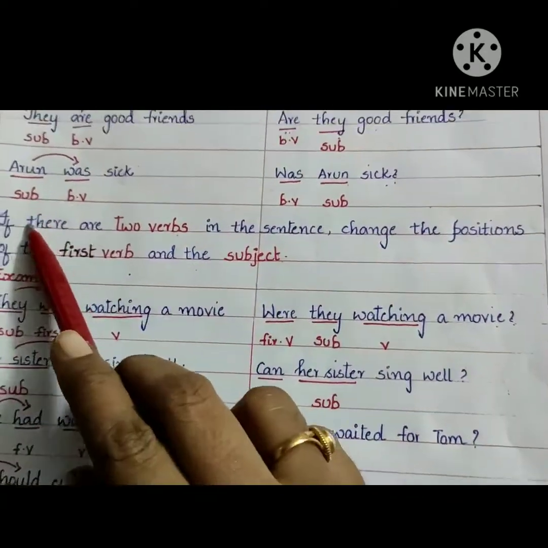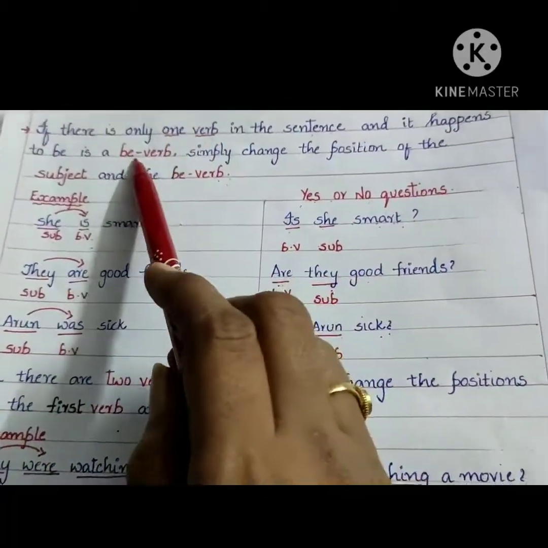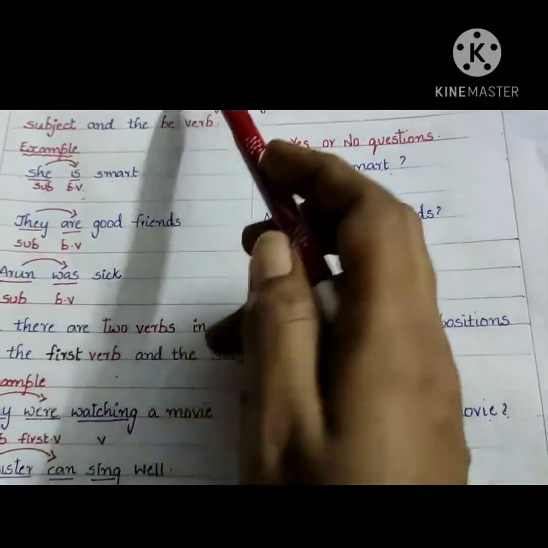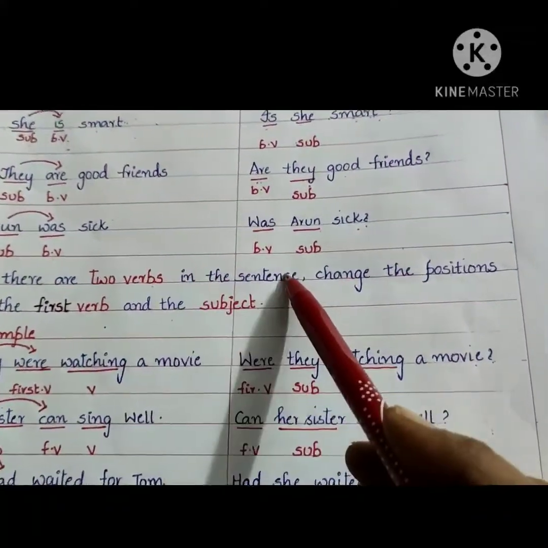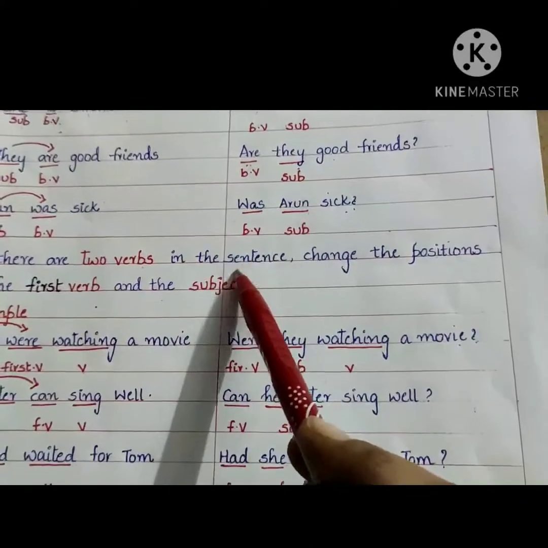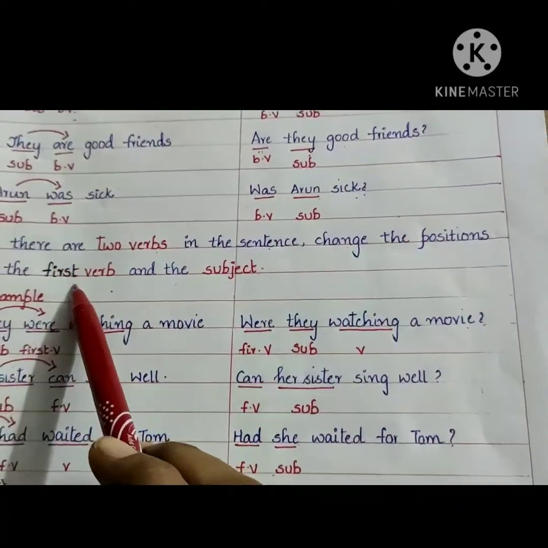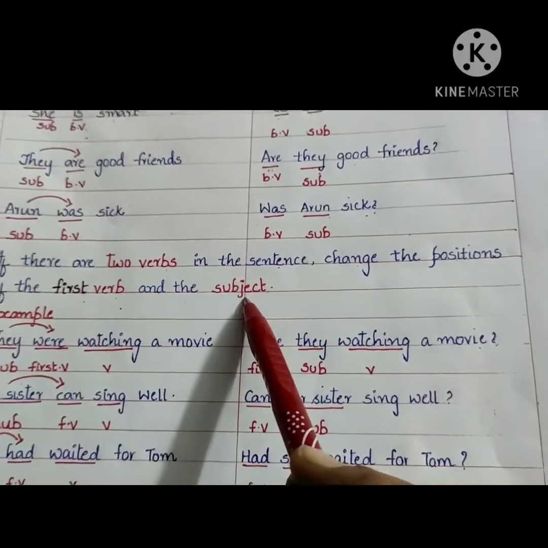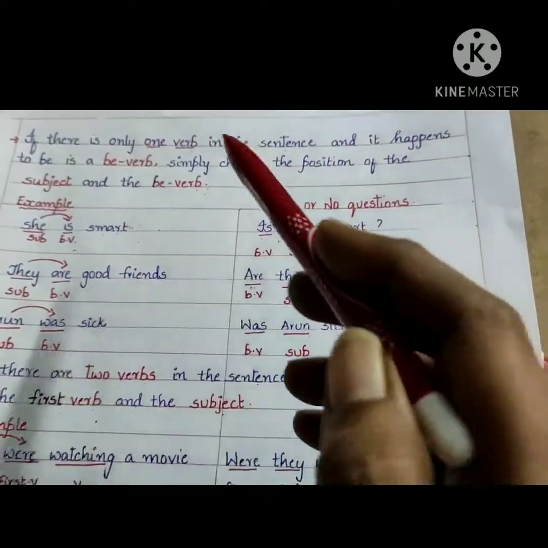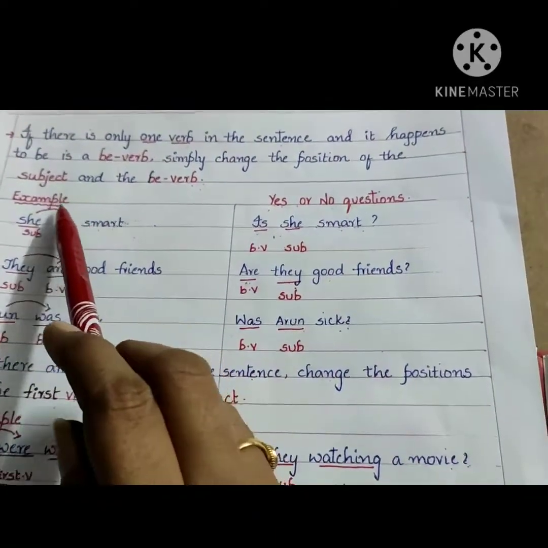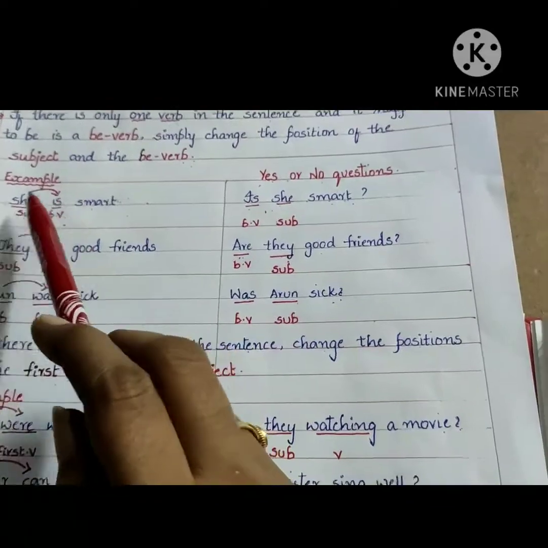Now coming to the second one. Until now we have discussed what to do if the sentence consists of one verb. Now if there are two verbs in the sentence, what you have to do? You have to change the positions of the first verb and the subject. In the above sentence, we changed only one verb because only a single verb was given. Verb and the subject are shifted.